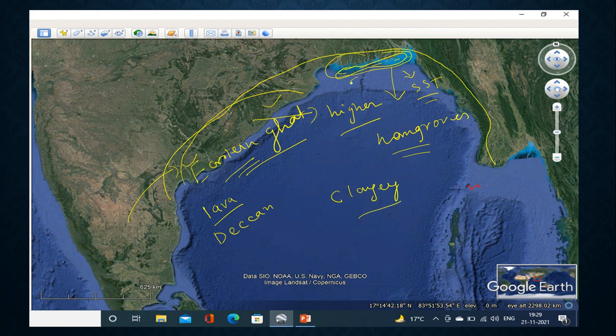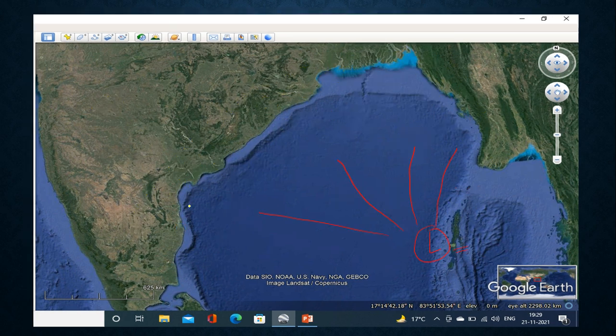Now, since the sea surface temperature is found to be very low, and I have stated earlier that the sea surface temperature is a determining factor for the movement and the origination of the cyclone, if the sea surface temperature is lower near the coastal areas of West Bengal and Bangladesh, particularly dominated by mangrove vegetation, it will not motivate cyclonic storms to appear over this particular tract. So this coastal belt of West Bengal and Bangladesh is to some extent safe from cyclonic storms.